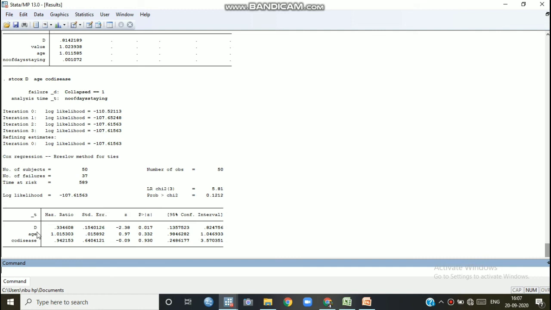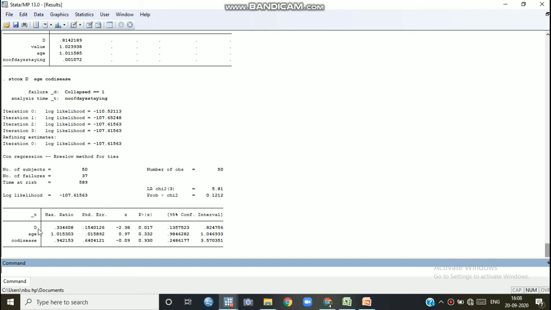So we can explain this is less than 1. The D means treatment, 0 and 1. So we have to count with respect to 1. With respect to 0, for the patient who has been given special treatment, the probability of hazard is less than for those who are not getting the special type of treatment, or those patients to whom the doctors cannot give the specialized treatment.